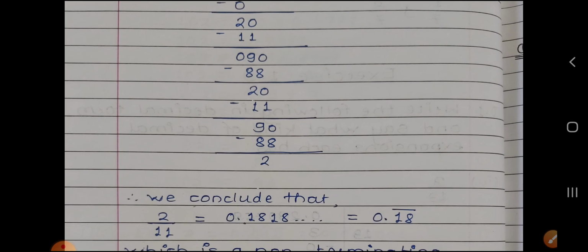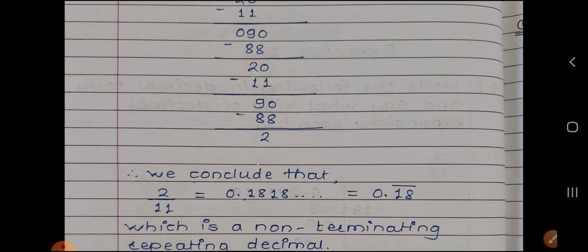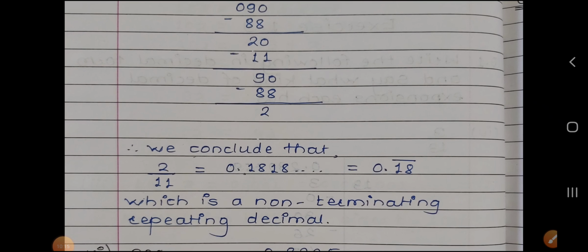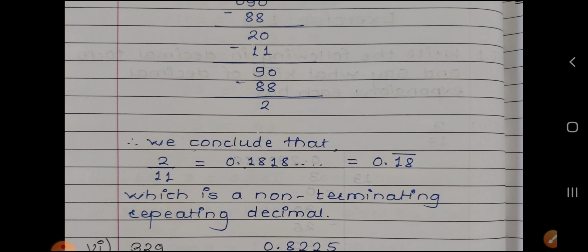So we conclude that 2 upon 11 is equal to 0.1818 and so on, which is equal to 0.18 bar. This block 18 is repeated, so it is a non-terminating, repeating or recurring decimal.